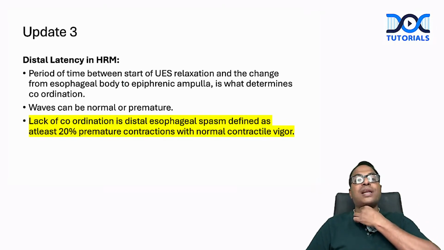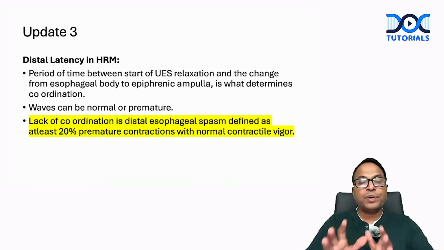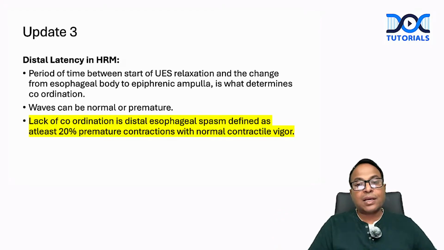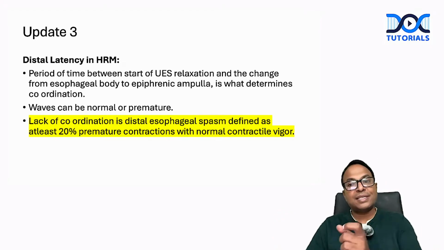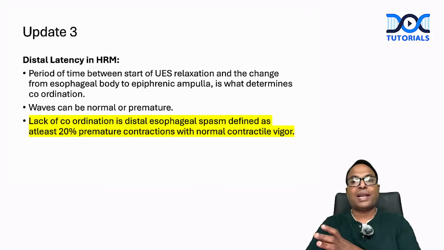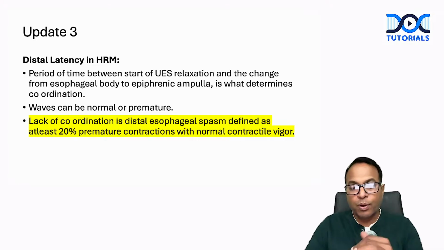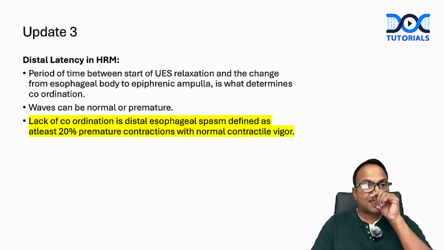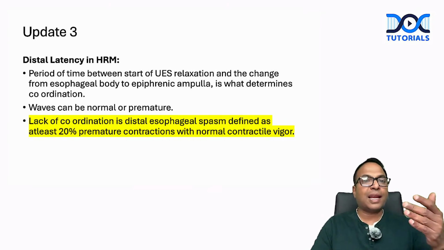From the upper esophageal relaxation to the place where the distal esophagus also relaxes, that is the distal latency. So lack of coordination is called distal esophageal spasm, where 20% premature contractions are seen. That is helpful in understanding distal latency. There is a new update on distal latency.